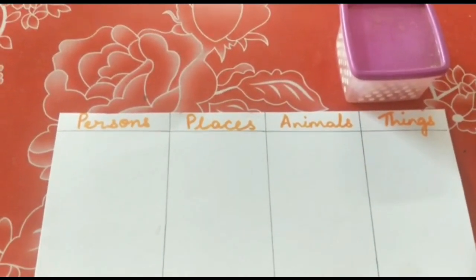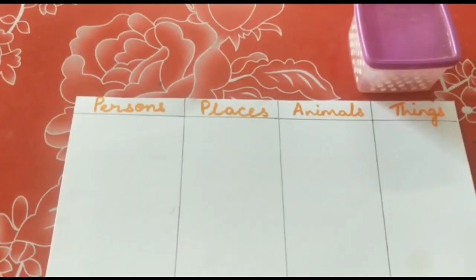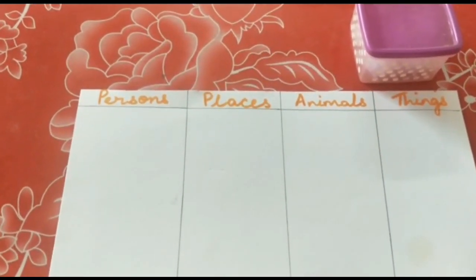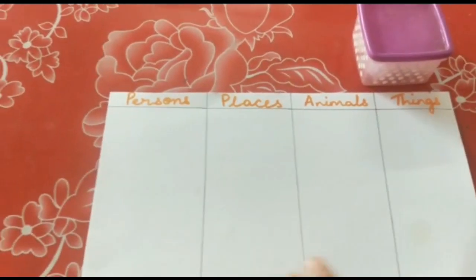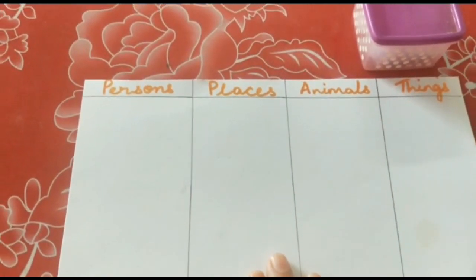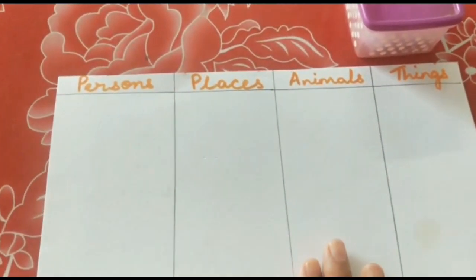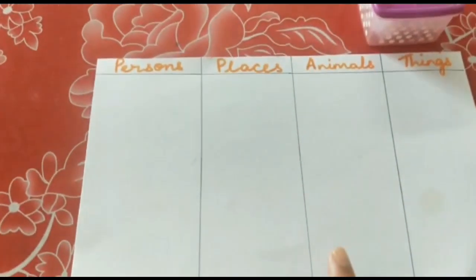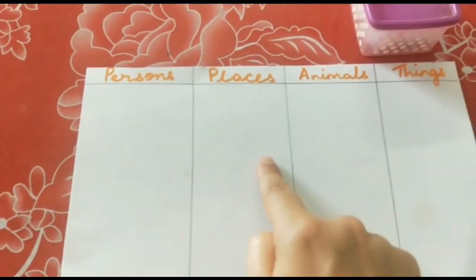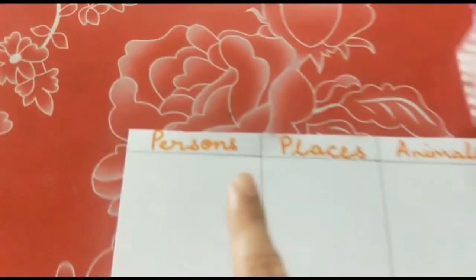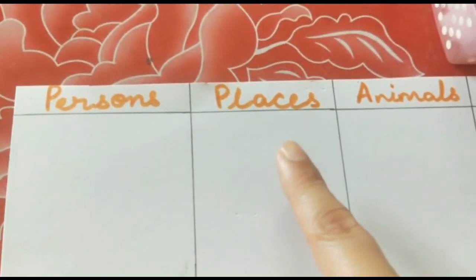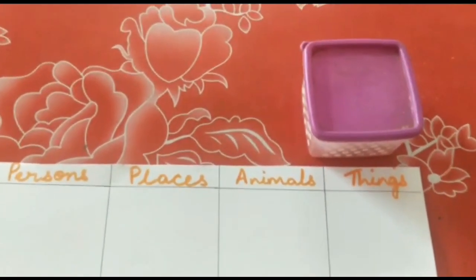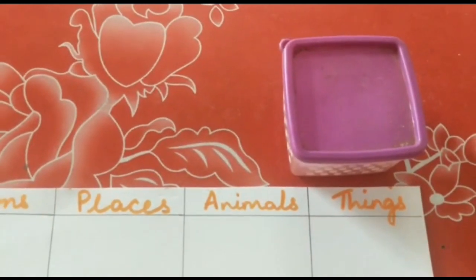Hello children. Before we start today's work in English, let's play a small game. Are you ready? Good. So in front of you, as you can see, on the table, there is a piece of paper and there is a box. On the paper, I have made 4 columns: persons, places, animals and things. And you want to find out what is in the box? Let's have a look.